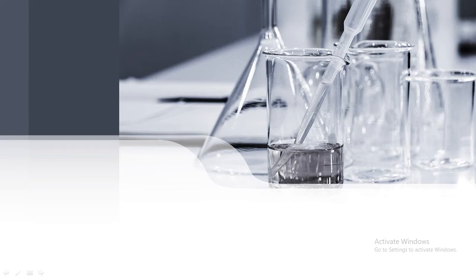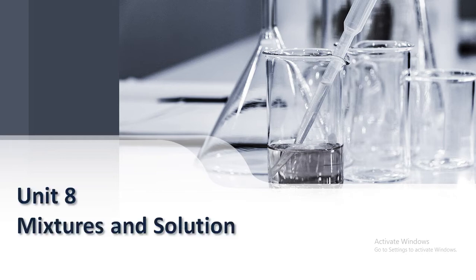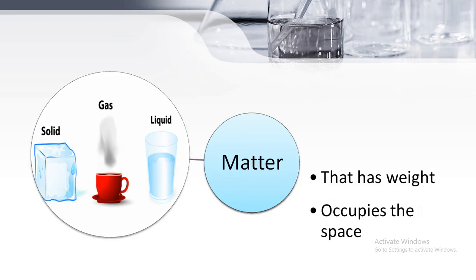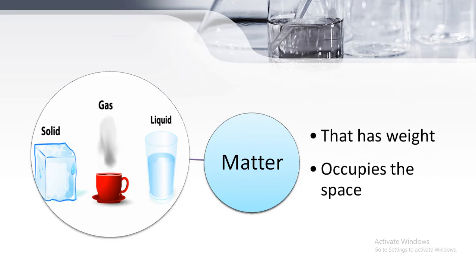Okay, so today we will do the revision of Unit 8, that is mixtures and solutions. Now we have already studied in Unit 1 what matter is: anything that has weight and occupies space is called matter. For example, the earth is made up of different matters. Glass is matter, water is matter, the air around us is matter. They all have weight and occupy space as well, so they are all matter.